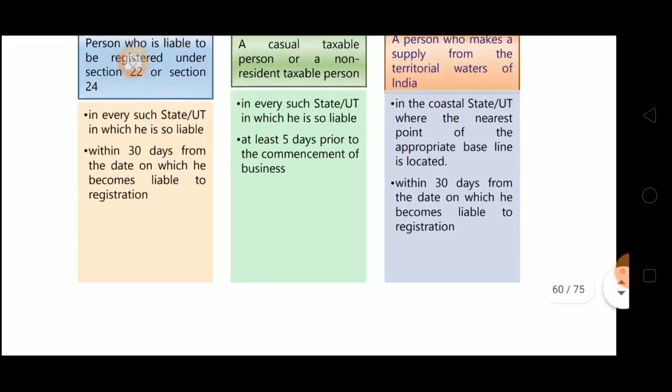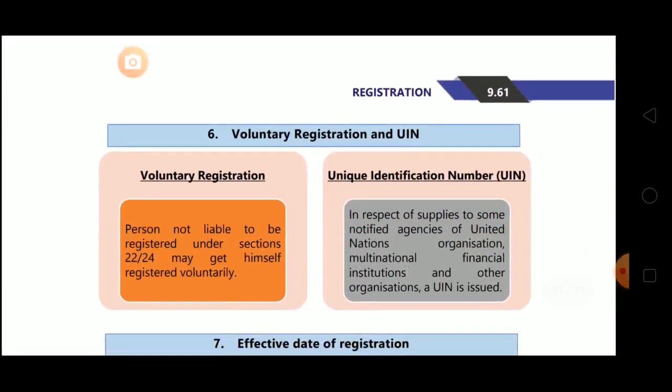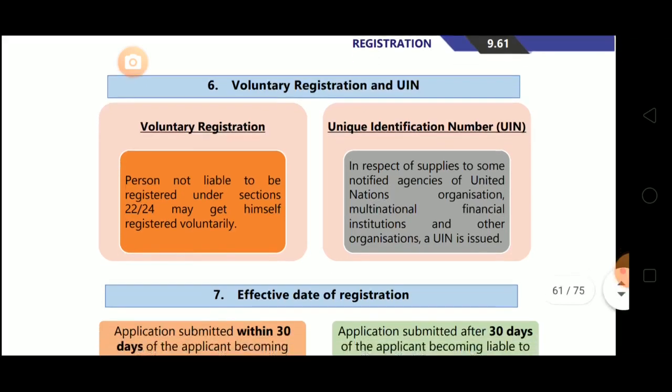It's very simple, nothing to explain in this. Next point is voluntary registration and UIN, unique identification number. Now voluntary registration means when you take the registration on your own, even though you don't exceed the threshold limit, but you are still willing to take the registration. It's given here, a person not liable to be registered under section 22 or 24 may get himself registered voluntarily.